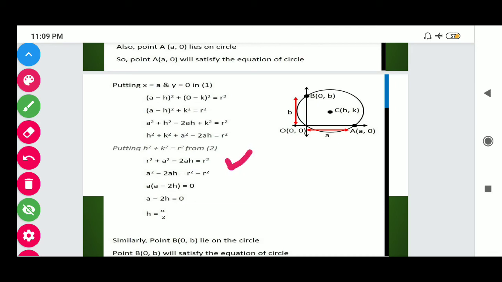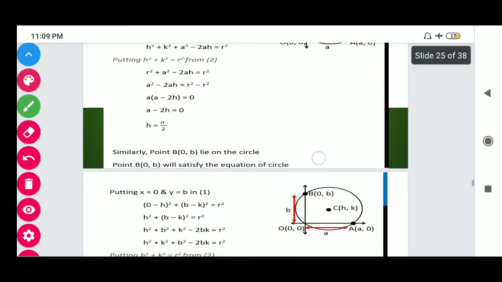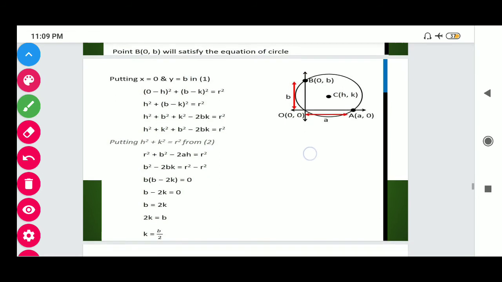So students, here r square to r square will cancel out. By taking a common, we get the value of h as a over 2. In the same way, if we put the value of h, we get the value of k as b over 2. This is a very easy question, but no doubt these questions are lengthy, but if you understand the working rule, then it seems to be very easy.